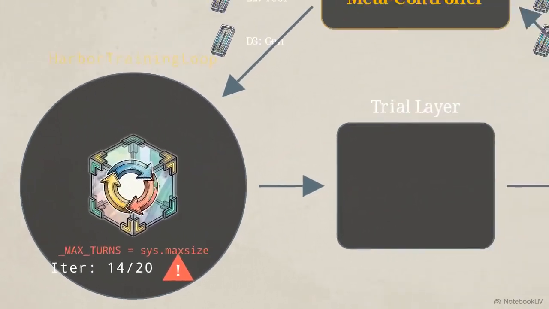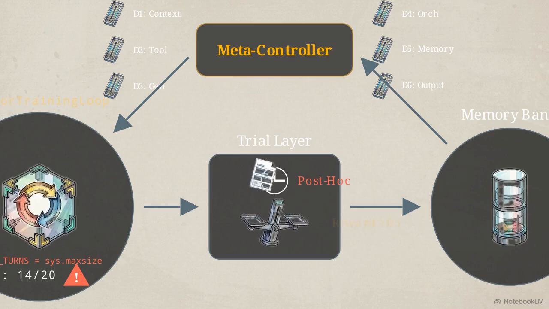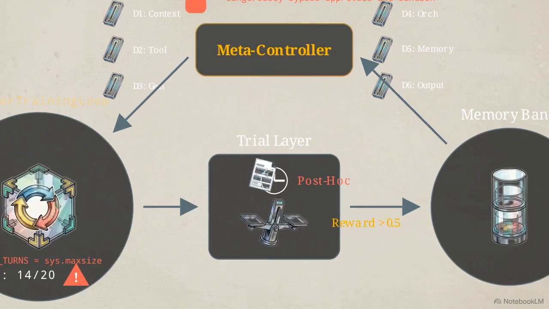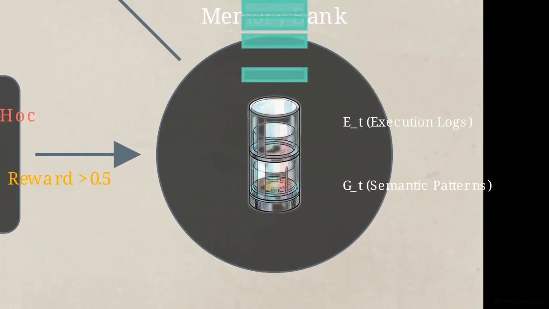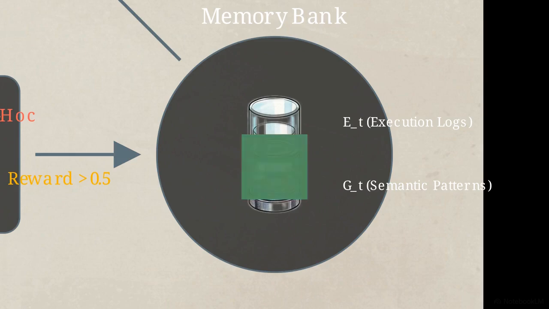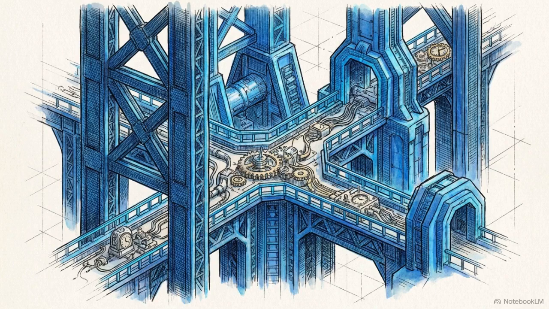Second is post-hoc constraints. Grading an agent only after execution completes provides poor optimization data, and relying on default security bypasses to achieve autonomy exposes the host machine to the metacontroller. Third is state management. Operating an append-only memory bank without strict eviction policies inevitably leads to state degradation, as obsolete patterns poison future retrieval.